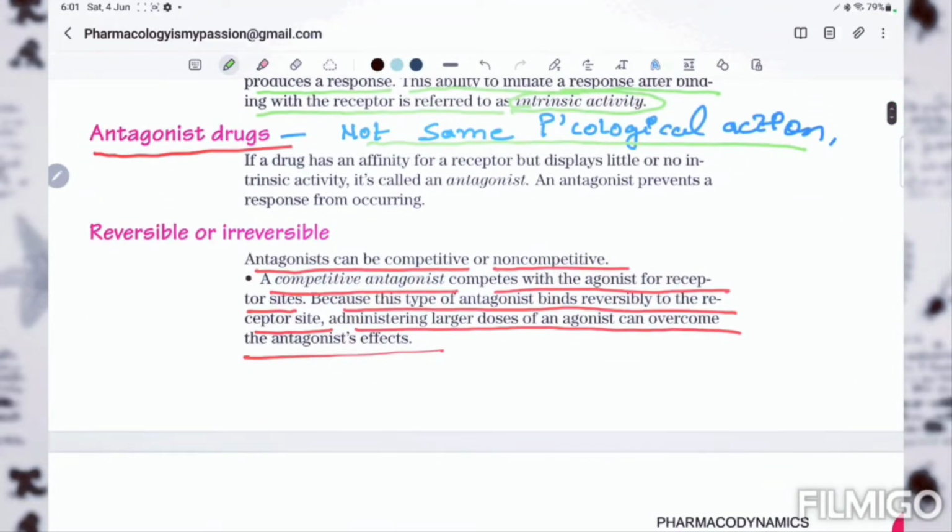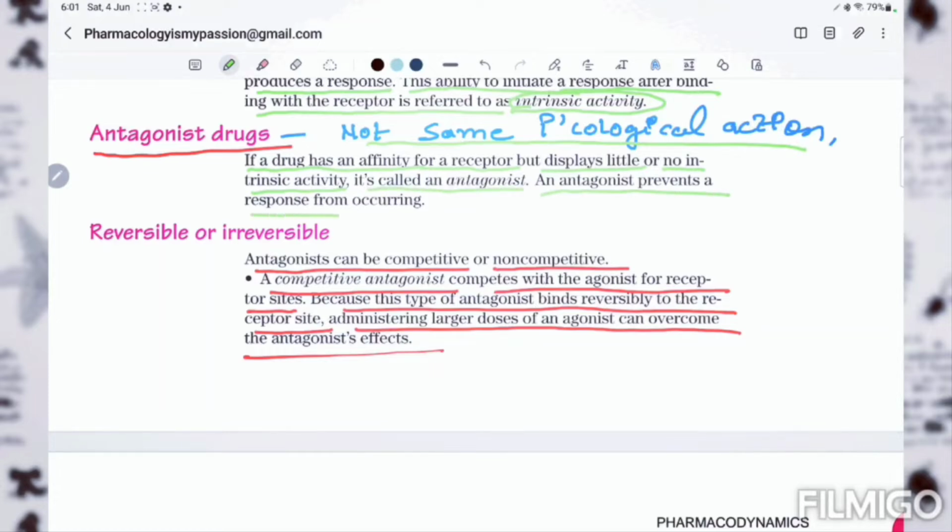Antagonist drug: not the same pharmacological action. It is completely opposite to the pharmacological action of the drug or substance which normally binds to that particular receptor. If a drug has an affinity for a receptor but displays little or no intrinsic activity, it is called an antagonist.